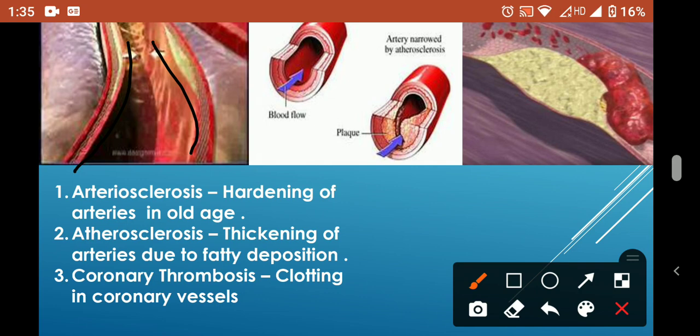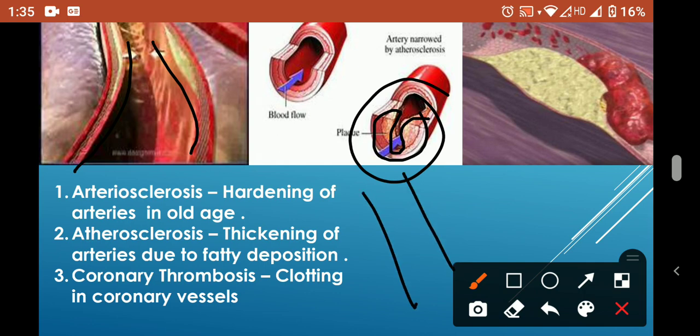The another one case is atherosclerosis. Look in this diagram. In this diagram, this much amount of cholesterol is deposited on the wall of artery, and because of that lumen become narrow. यदि आपका ये आर्टरी है और इतनी में सारे में यदि कोलेस्ट्रॉल जमा हो गया तो now it becomes narrow. A blood will supply at a high pressure.